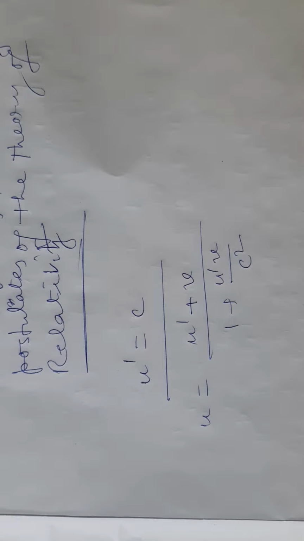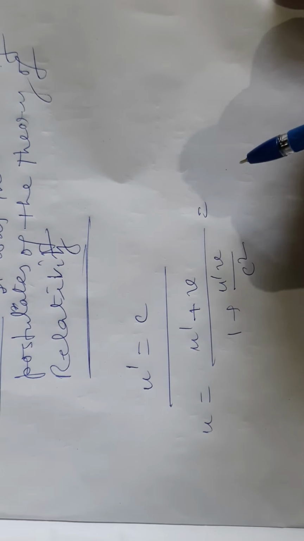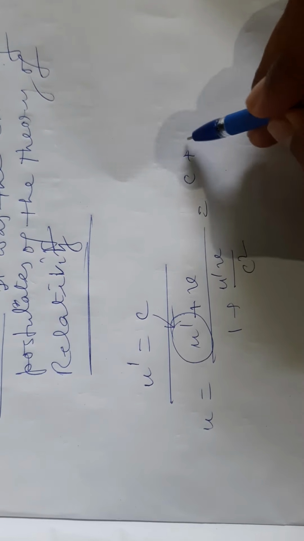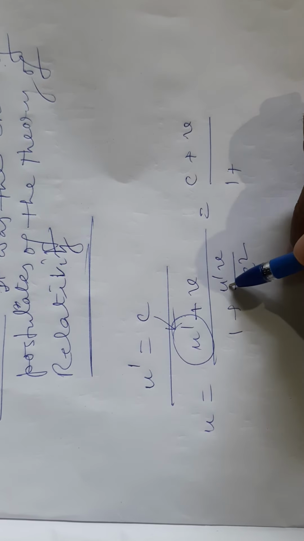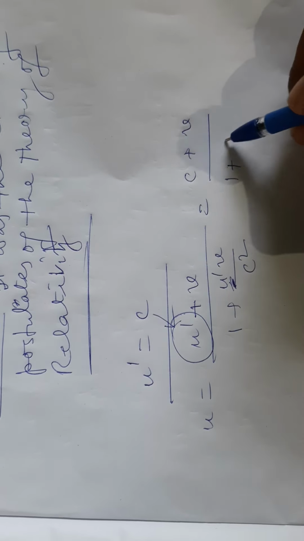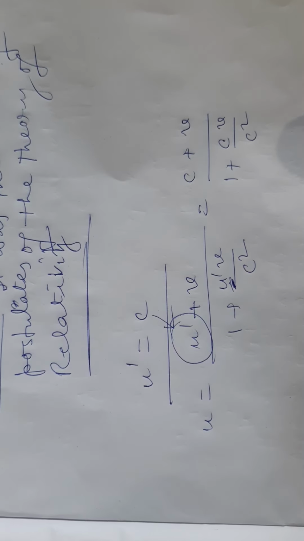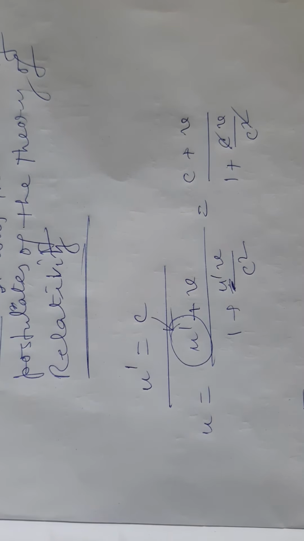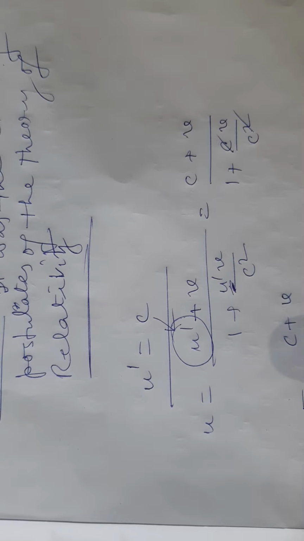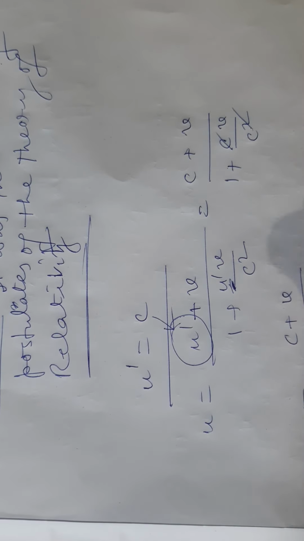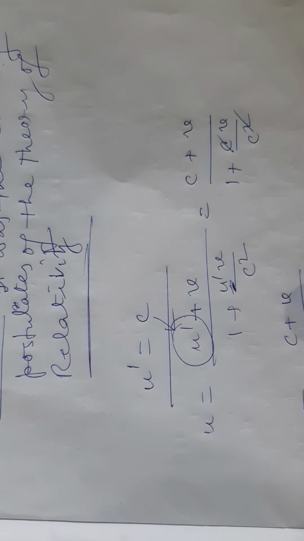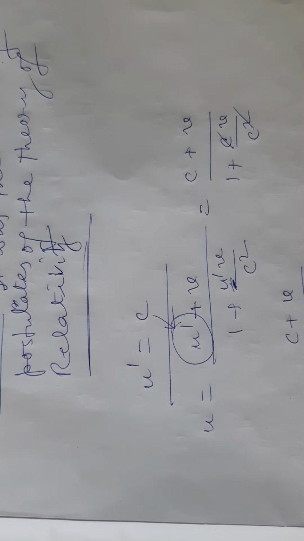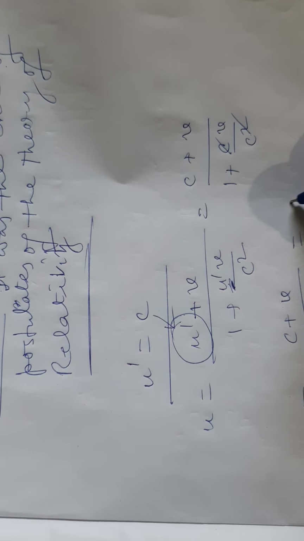With u prime equals c, u equals c plus v divided by 1 plus cv by c square, which is c plus v divided by 1 plus v by c, that is equal to c.